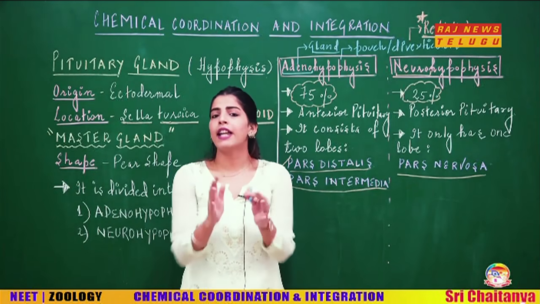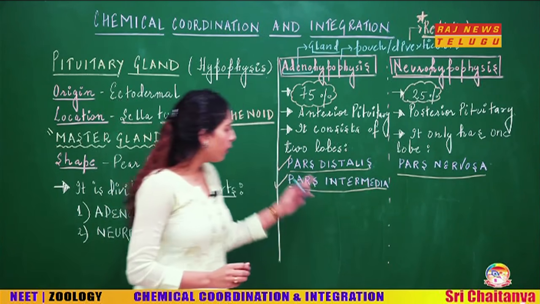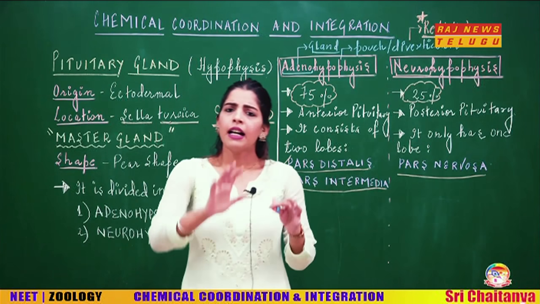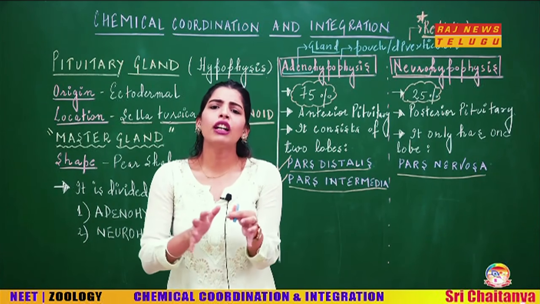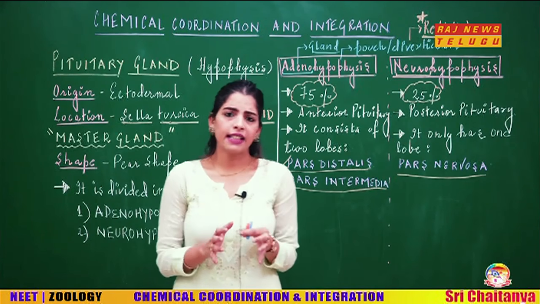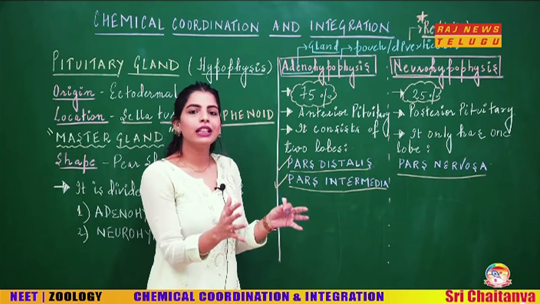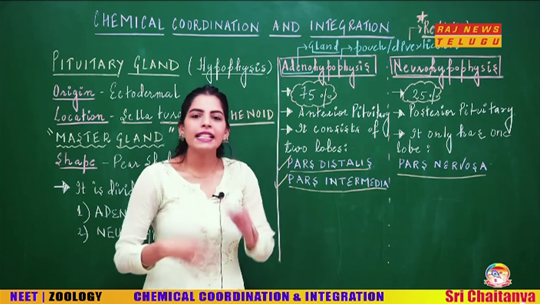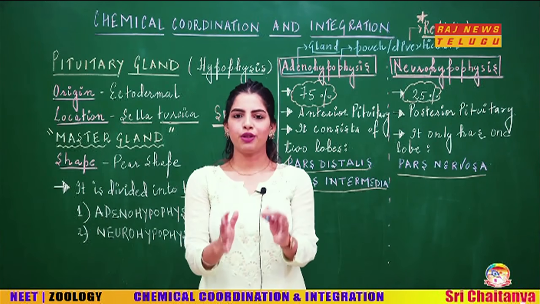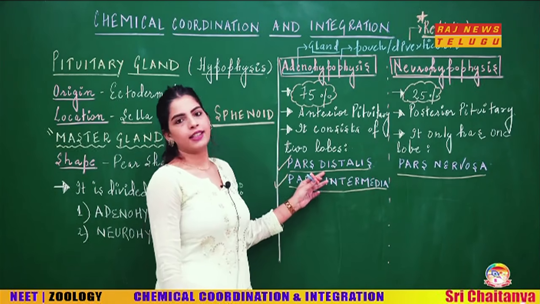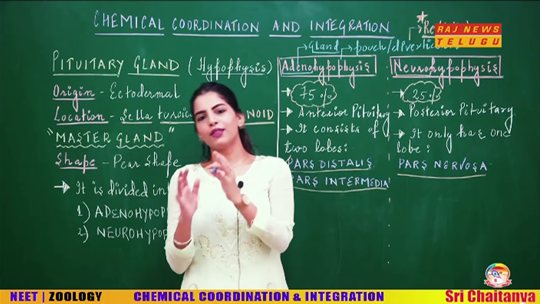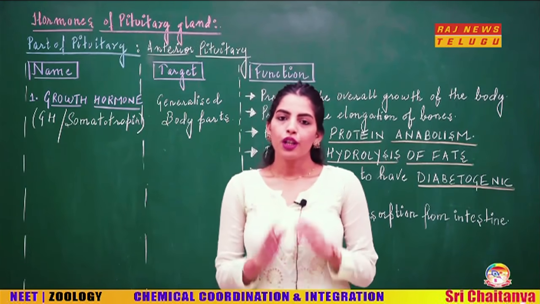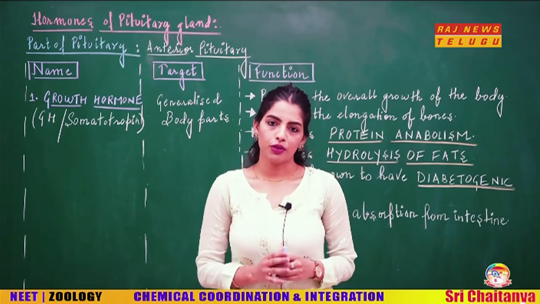But students, pay attention to this point: when I say anterior pituitary, actually in humans the pars intermedia is not clearly separated. It is a bit fused with the pars distalis. So in humans, we say that all the hormones of the anterior pituitary belong to pars distalis, because the pars intermedia is fused with pars distalis. Now students, we are going to move to the different hormones of the pituitary gland.